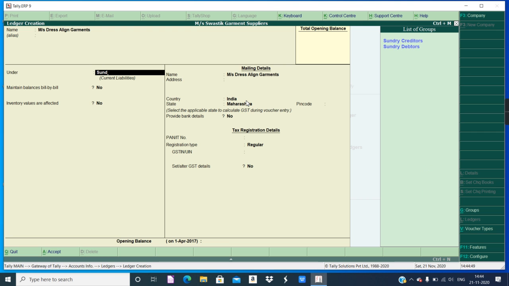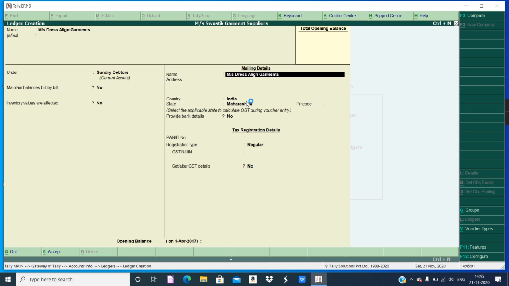They will pay money. Dress Align Garments will pay money to Swastik Garment, so they will be debtor. One who pays money is a debtor; to whom it should be paid, they become creditor. Now here we will enter the address given in the question. It is Shirdi, Ahmednagar.